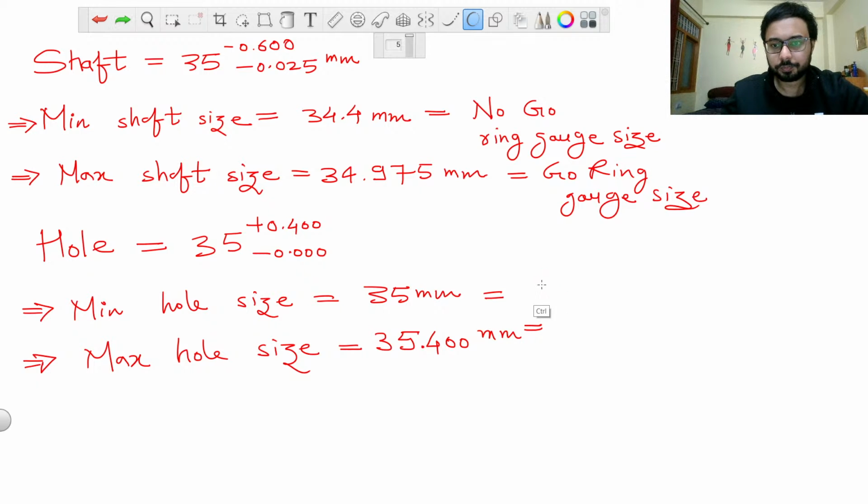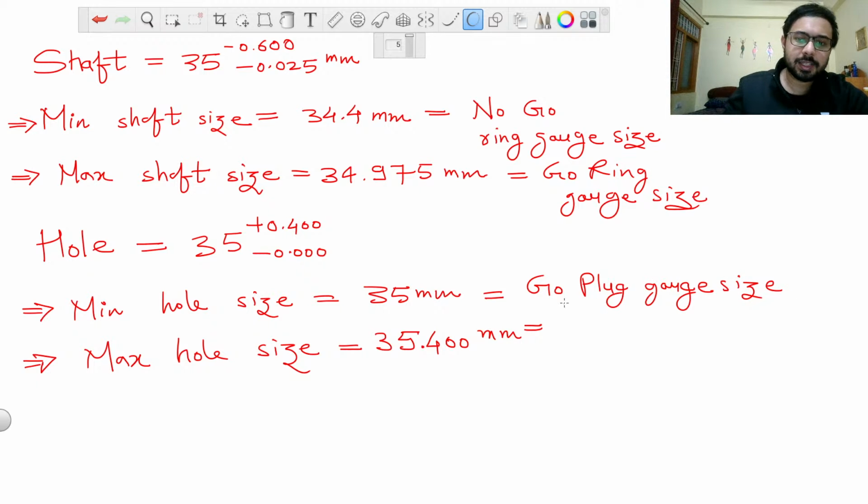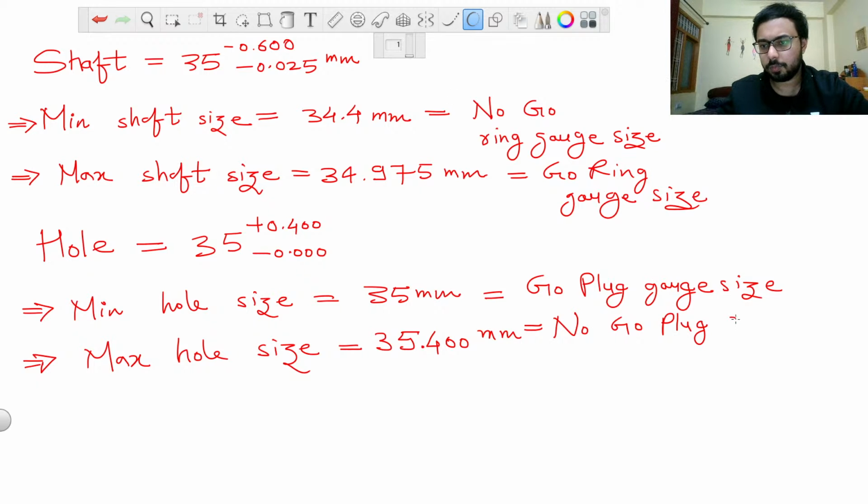So the go plug gauge size is our minimum hole size, 35 mm, and the maximum hole size is 35.400, so it is the no go plug gauge size.